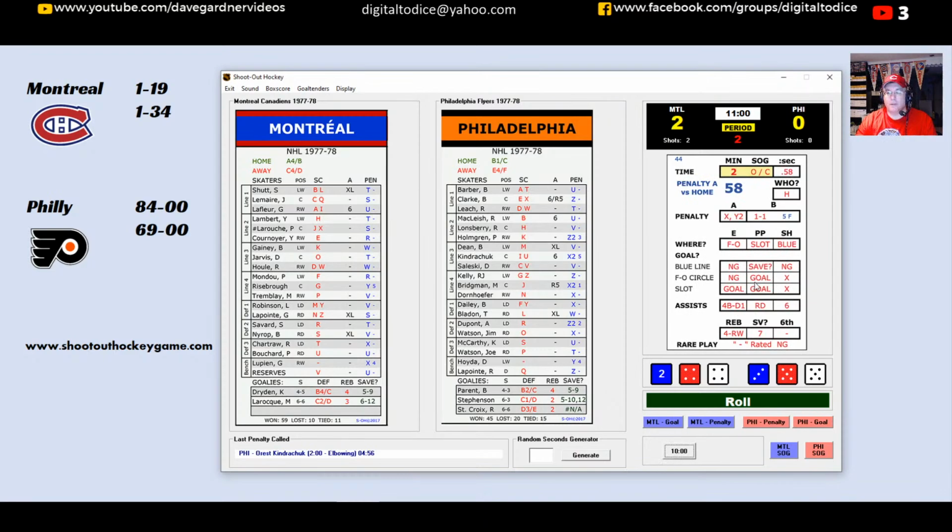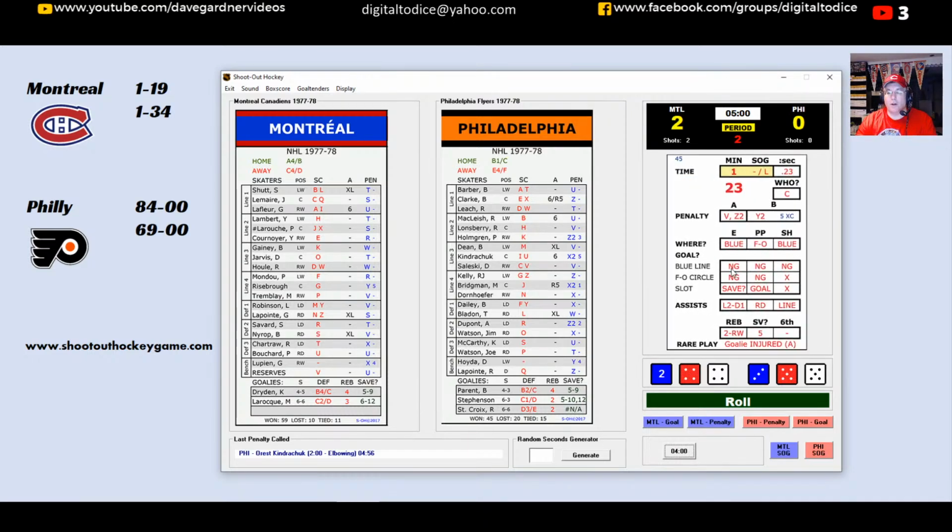2 more minutes off the clock here. Almost halfway through the game. 20. 1-19. Montreal just missed a scoring chance. We'll check for time. 1, 2, 3. And now 35. That is not to be a chance by anybody. So we check for time again. 1 more minute off the clock. And 22. Montreal just missed a scoring chance again. Canadians still lead this one 2-0.